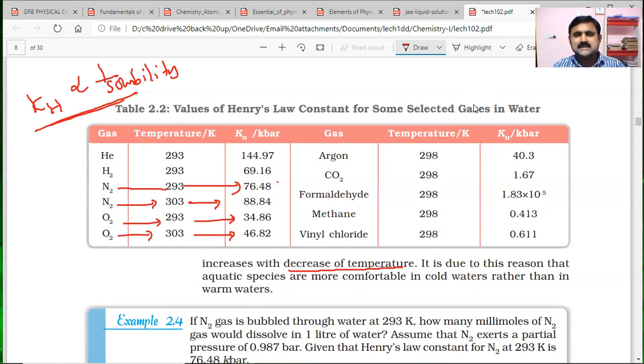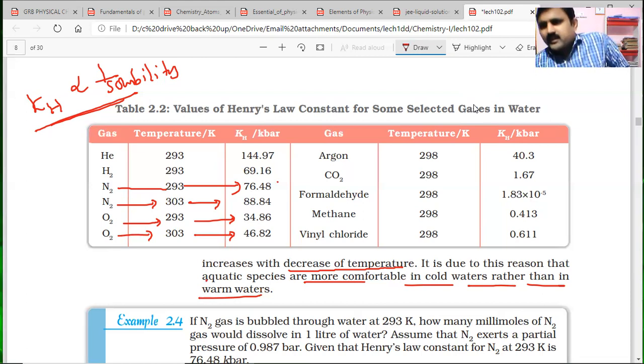So it is due to the reason that aquatic species are more comfortable in cold waters rather than in warm waters. Why is this statement given? We know that in water, is oxygen more soluble or nitrogen more soluble? We human beings require oxygen, and we say oxygen is the life gas for us. The same life gas is required for every living organism, and it is present in aquatic life also.